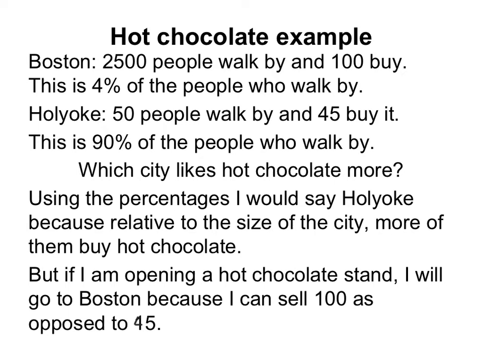We're going to Boston. Even though only 4% of the people who walk by actually buy a hot chocolate, I still am going to end up selling 100 hot chocolates as opposed to only the 45 that I would sell in Holyoke. So percentages are not the end-all be-all of comparison, but they are a way to make comparisons.